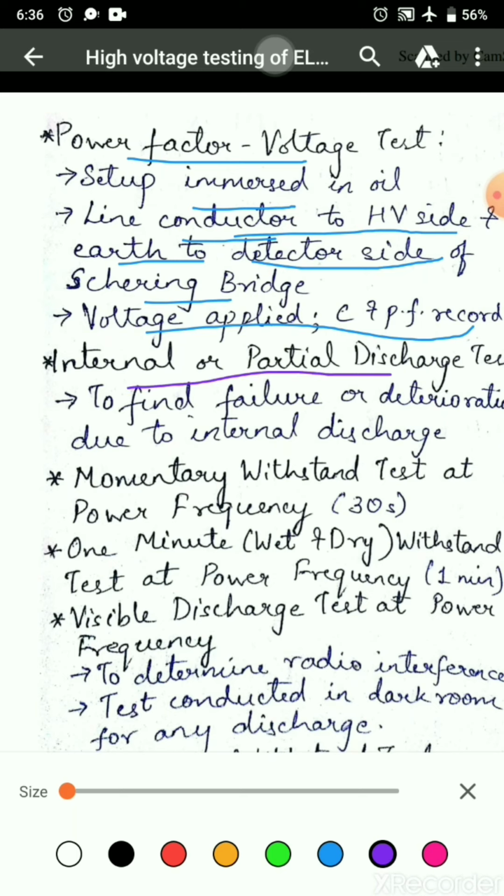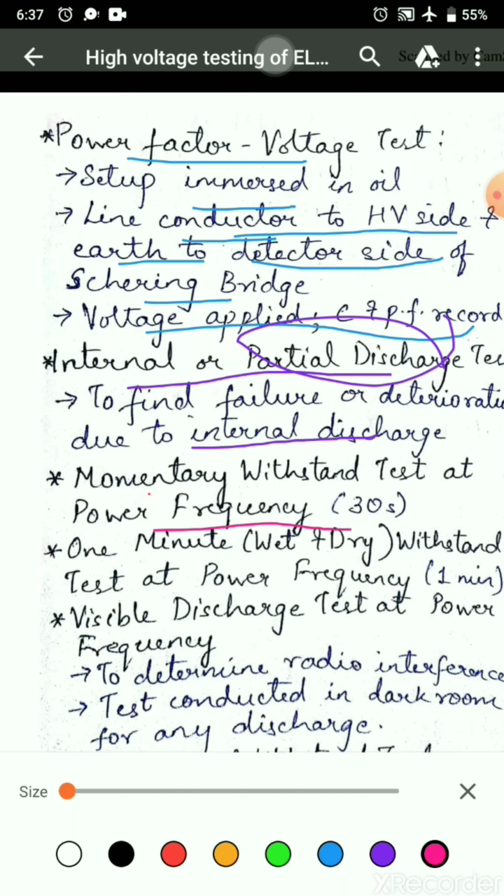Internal or partial discharge test. This test is to find deterioration or failure due to internal discharges caused in the composite insulation of bushings. This is done using internal or partial discharge arrangements.